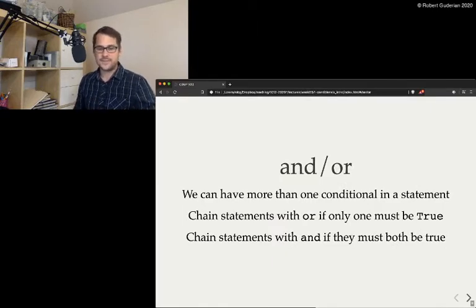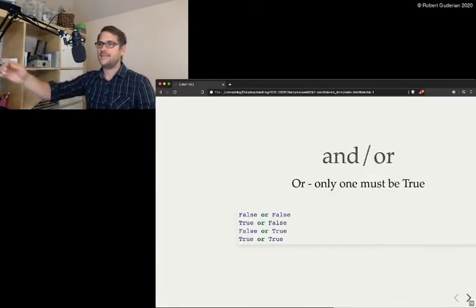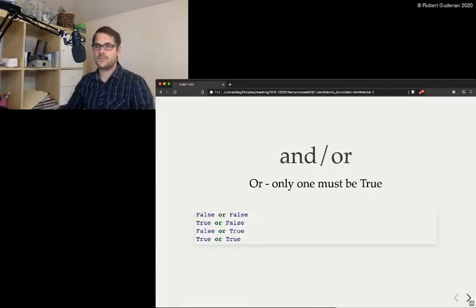So that's all interesting. But we want to compound these things because generally just one statement won't satisfy us. Generally, we'll have multiple statements that must be true or false or a mix of the two to see if something is true or false. So or is one or the other must be true.